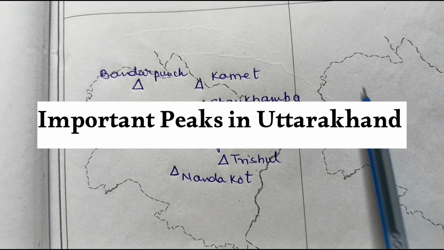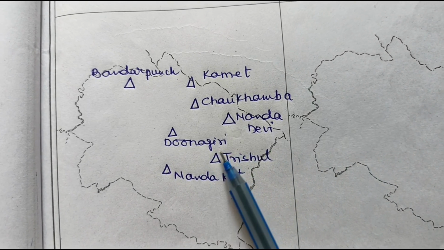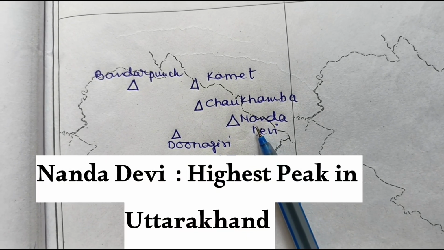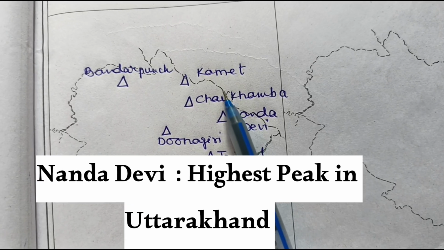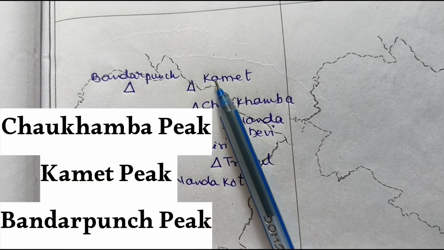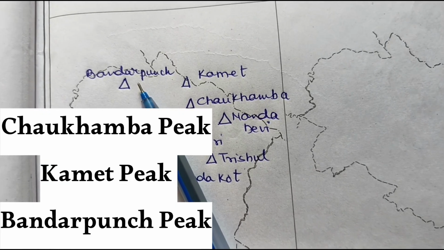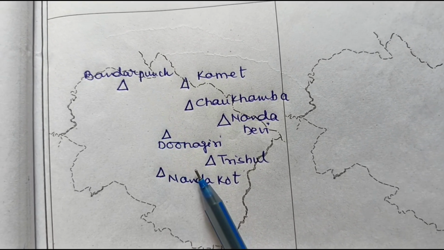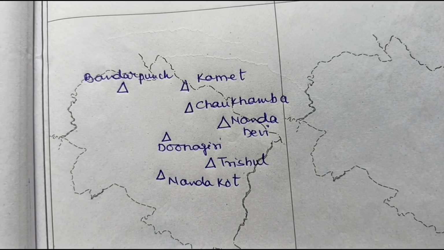Let us now try to understand the various important peaks located in the Indian state of Uttarakhand. The most important among them is the Nanda Devi. This is the highest peak in Uttarakhand. Apart from this, we have various other peaks, namely Chaukhamba Peak, Kamet Peak, Bandarpunch Peak. This is important because Yamunotri Glacier is located near the Bandarpunch Peak. And we have Donagiri Peak, Trishul, and Nandakot Peak.